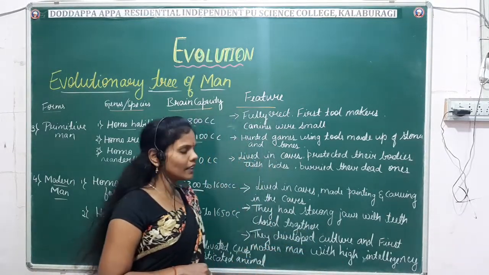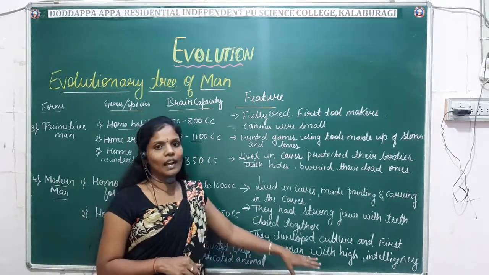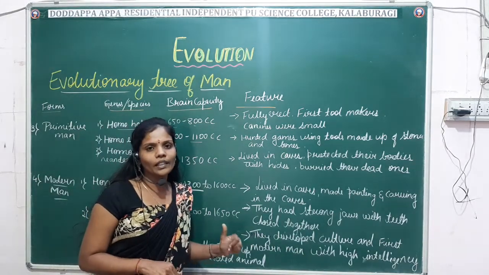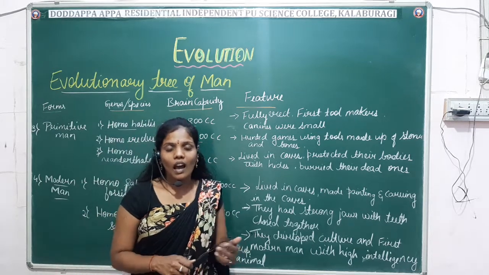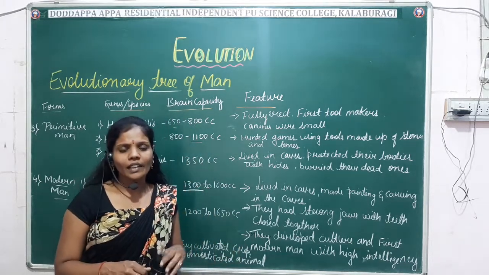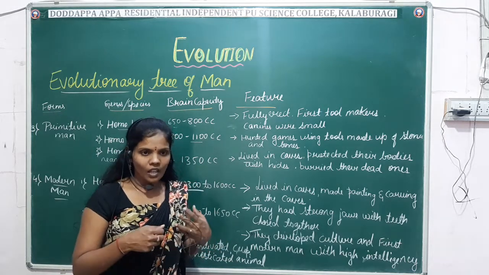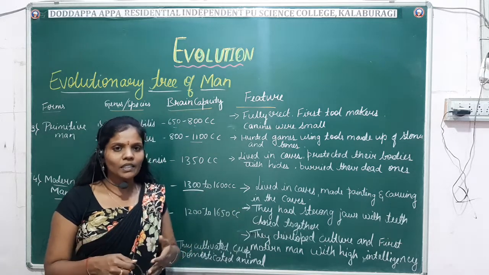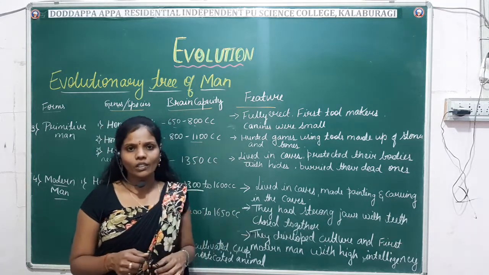So here you can see that the modern man was the first with high intelligence. Why? Because they cultivated crops and they domesticated animals. And apart from this, they also learned art, speech, language, and they learned how to make use of modern technology, including we human beings. I mean, compared to past and present, there are a lot of changes, right? We know how to use modern technologies and all, fine.